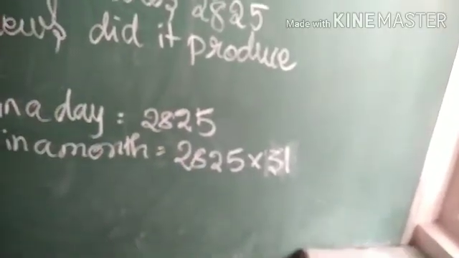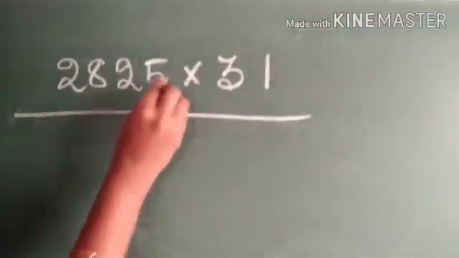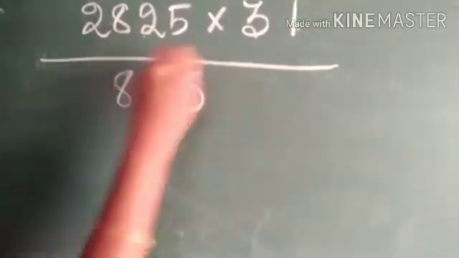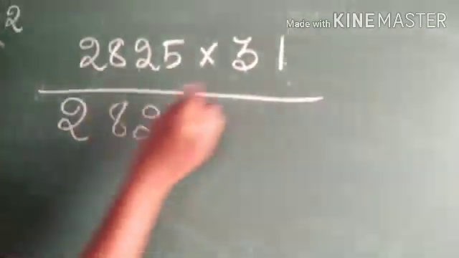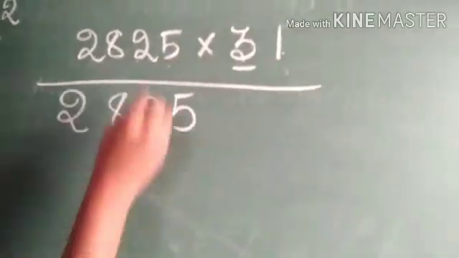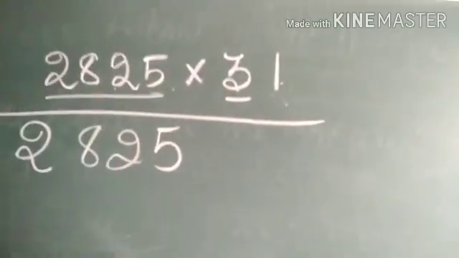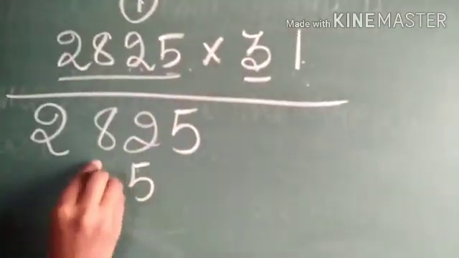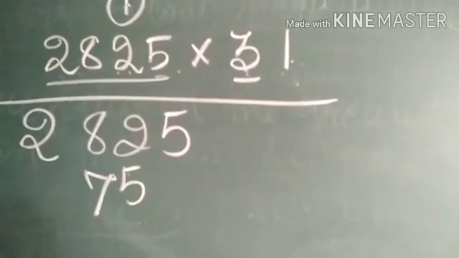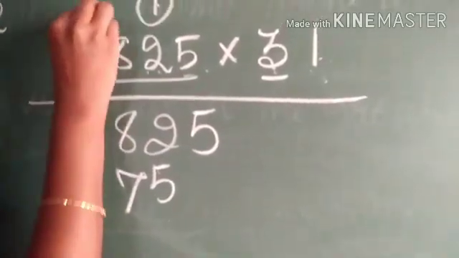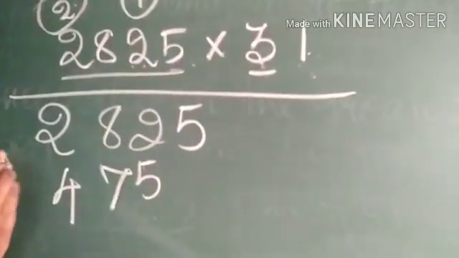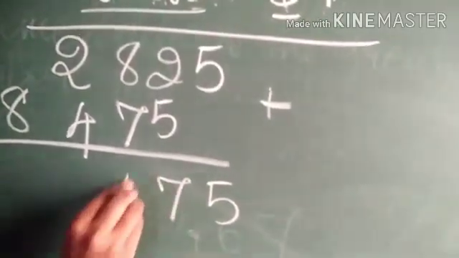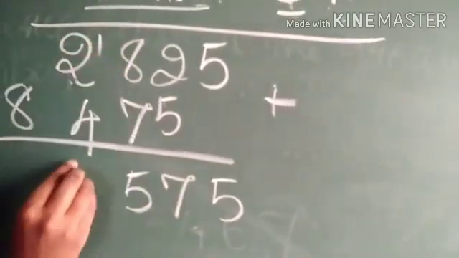Okay. This is your multiplication. So, 1 5 is 5, 1 2 is 2, 1 8s are 8, 1 2 is 2. Now, second you have to multiply with 3, with 2, 8, 2, 5, right? So, 5 3s are 15, balance 1, 3 2s are 6, 7, 3 8s are 24, 4, balance 2, 3 2s are 6, 7, 8. Now, you have to add these two, 5, 7, 15, 7.